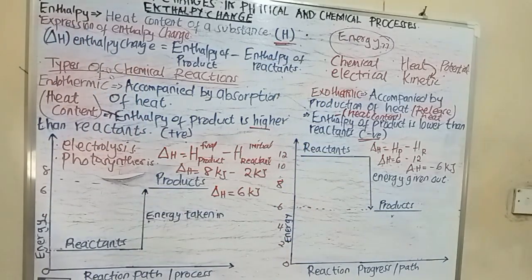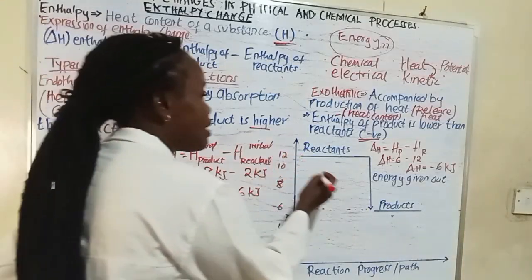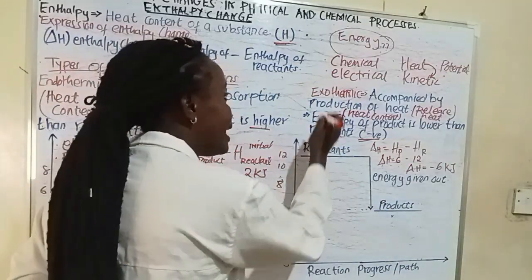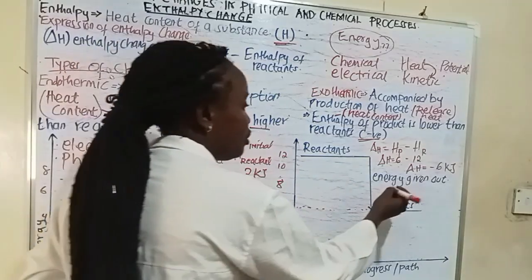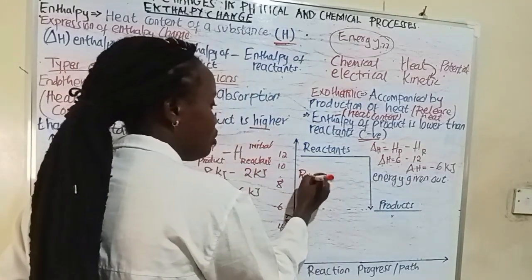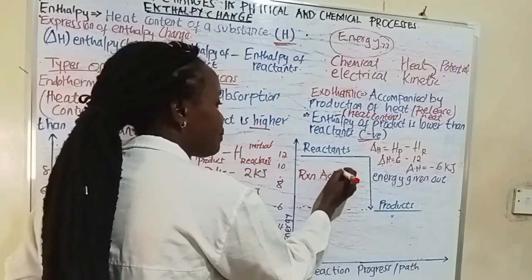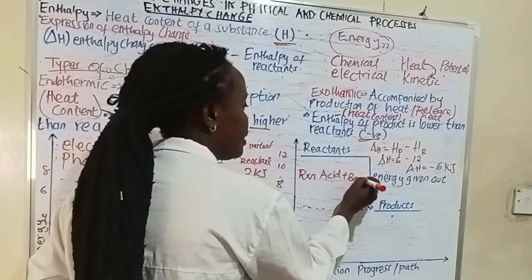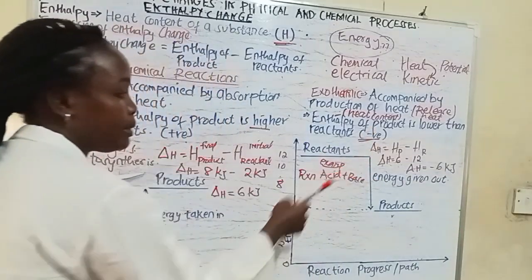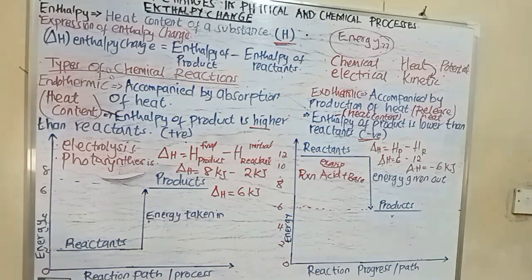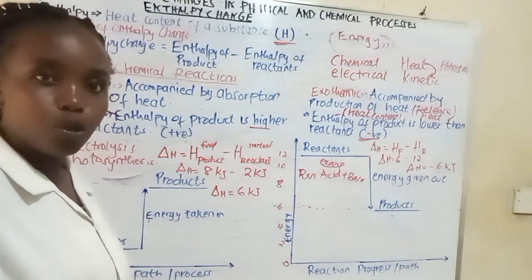Now, when you talk about exothermic reactions, this one I know you know, which are some of the examples. An example is the reaction between an acid and a base. I'm going to write it just here. The reaction between an acid and a base is an example of an exothermic reaction where you're going to have heat energy being released, okay?